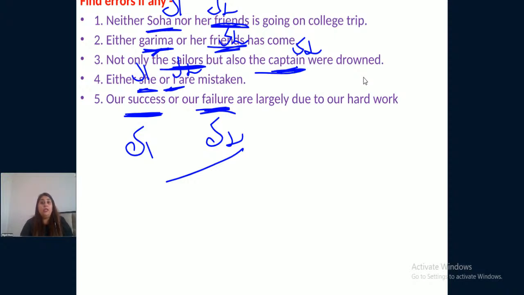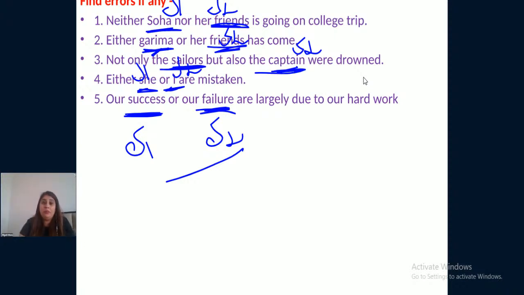So now you need to remember one thing, that in the case of preposition, when the two subjects are joined with the help of preposition, then we are taking verb according to the first subject, and when the subjects are joined with the help of conjunction, a pair of conjunction, then in that case we are taking verb according to the second subject of the sentence, right?